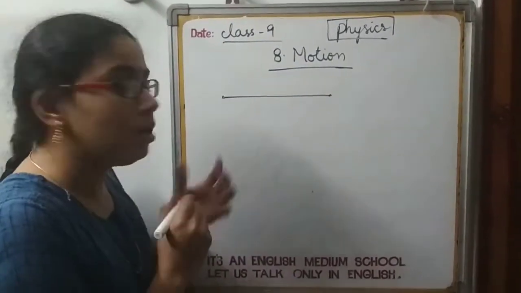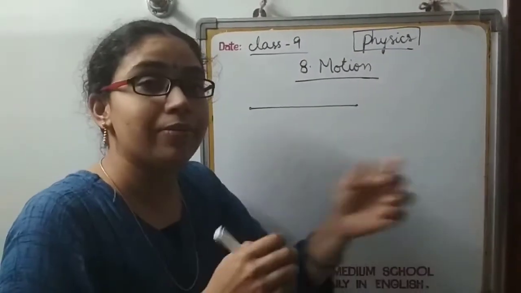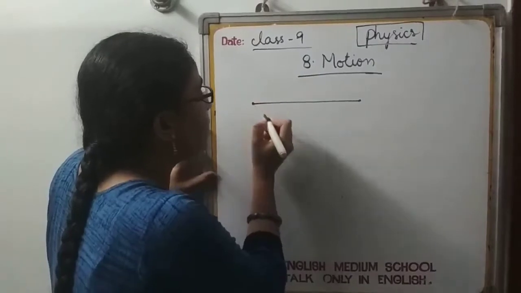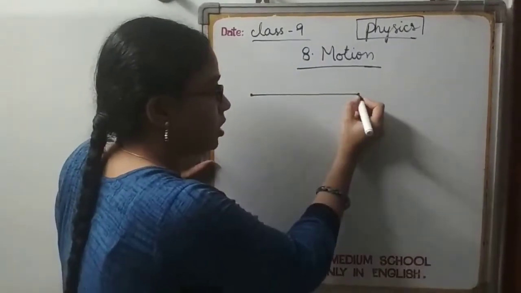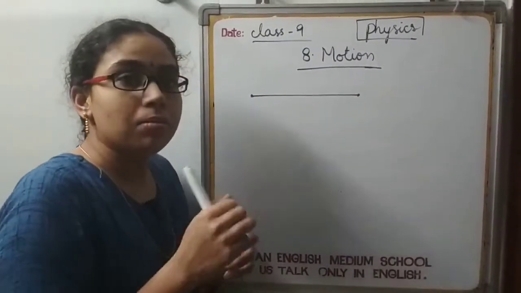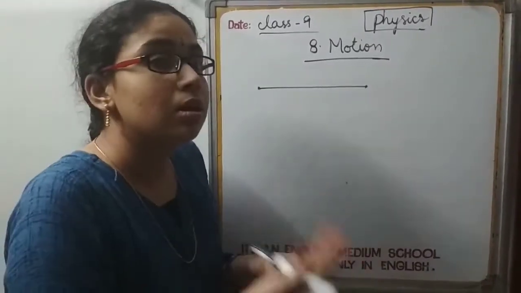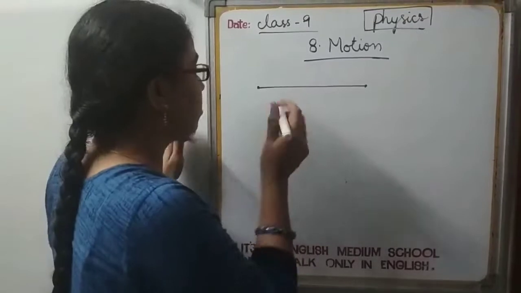The velocity is called with two different names for an object in motion, depending on which situation it is in.